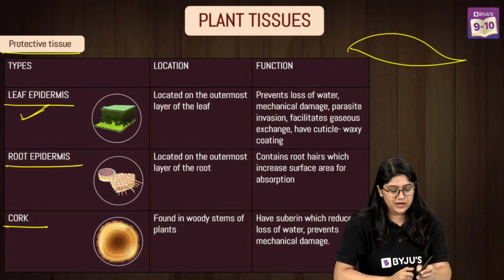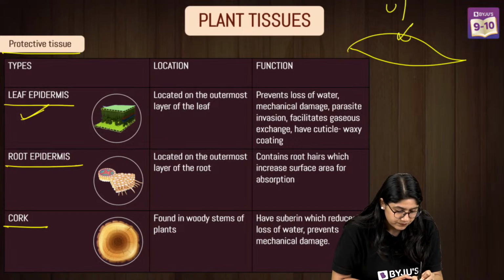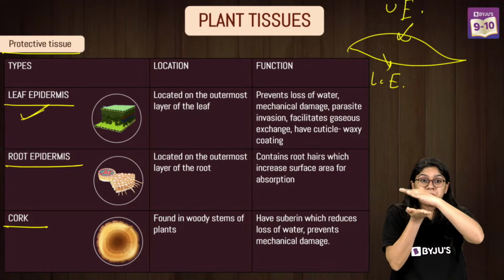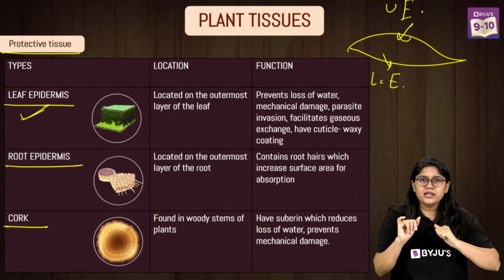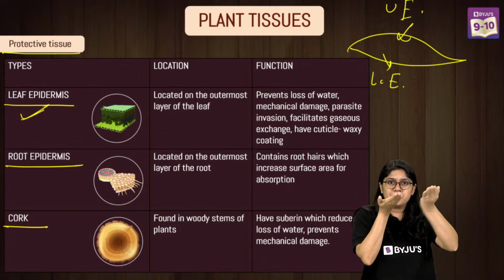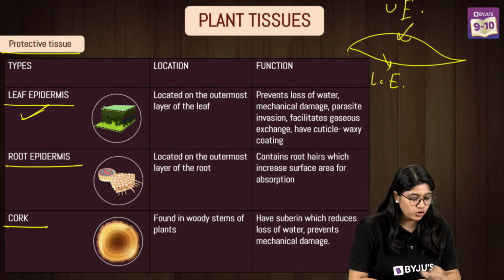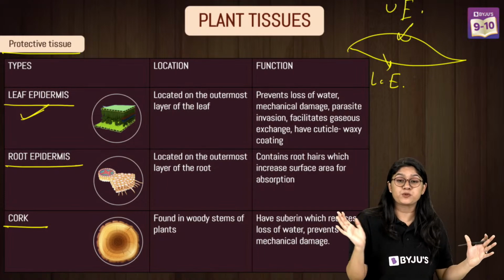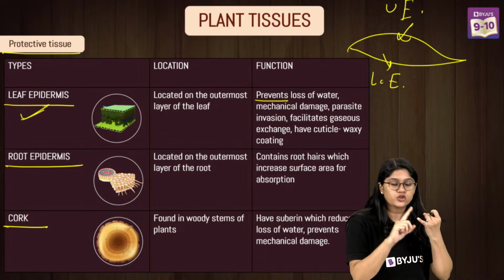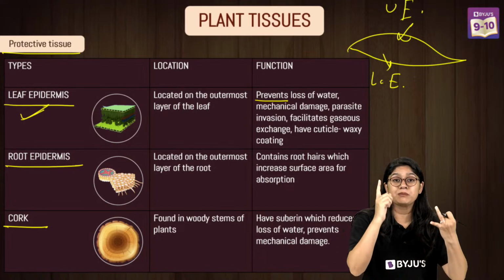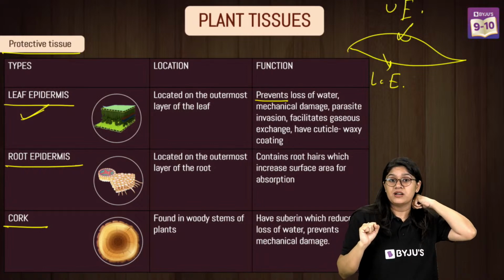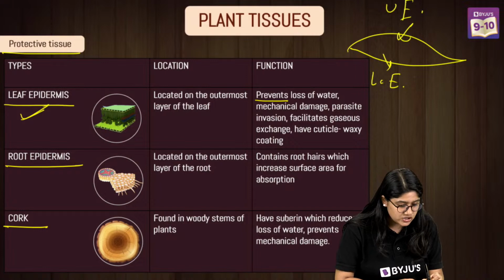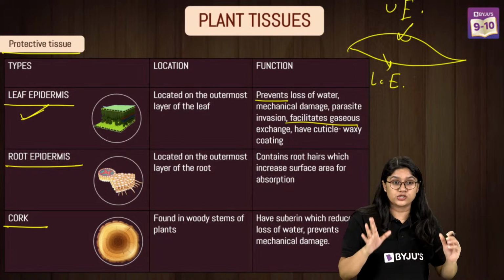So we have the upper epidermis, and then we have the lower epidermis. So leaf ka upar wala part which is very green, and then the lower part which is a little bit faded, right? So there are two epidermis, upper epidermis and lower epidermis. So the main role of the epidermis is to provide protection from the loss of water, protection from mechanical damage, any invasion of any of the insects or any parasites, right? And it actually helps in the gaseous exchange also.